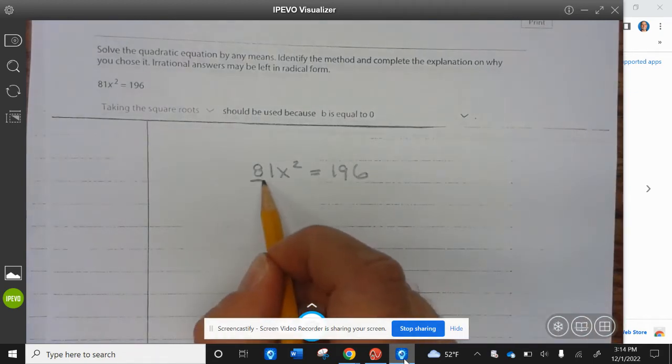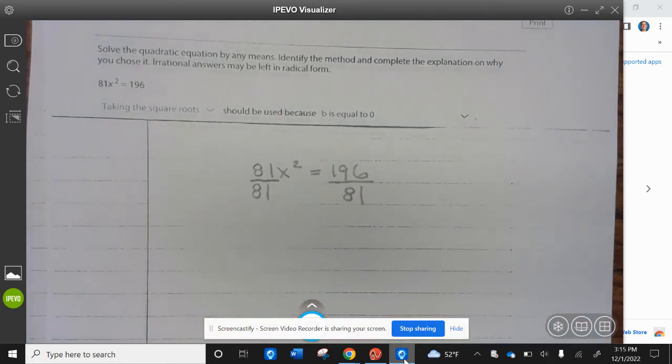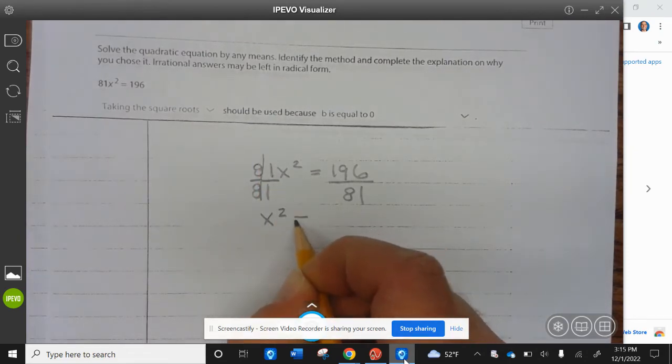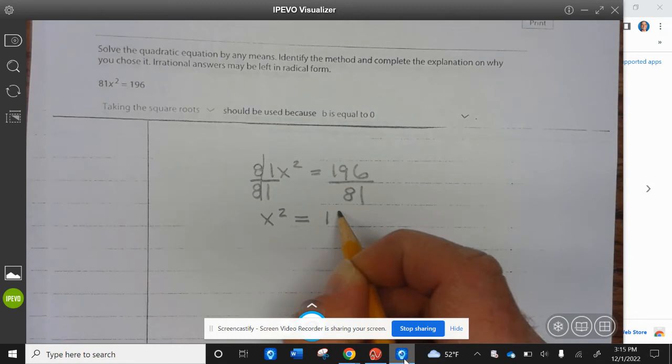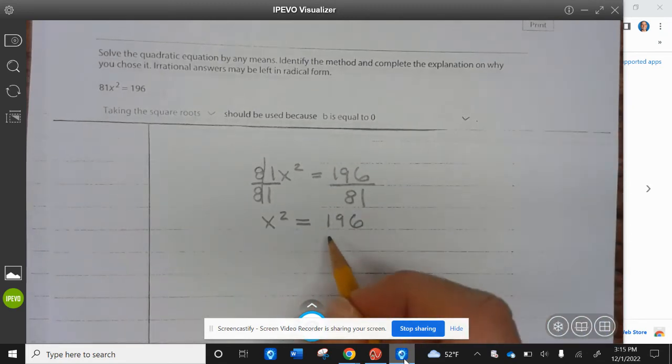We're going to divide both sides by 81. 81 divided by 81 is 1. You get x squared equals 196 divided by 81.